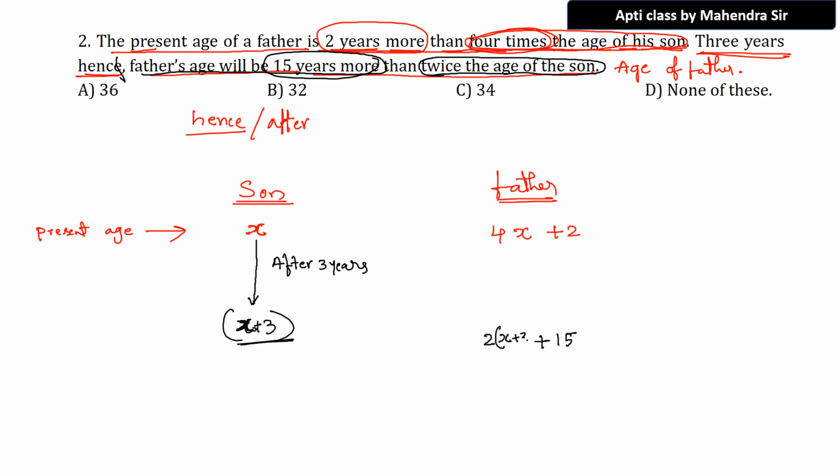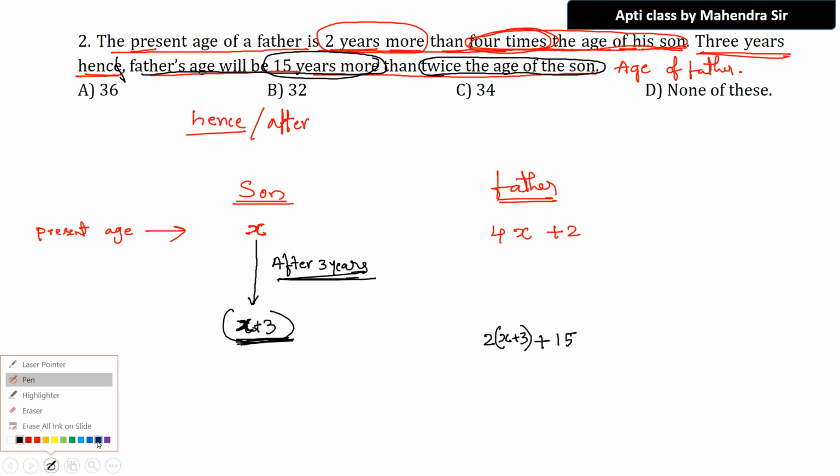Be very careful. x plus 3. Don't write x here. Understanding? We are talking about after 3 years. So 15 years more than 2 times the age of the son. The son's age is already x plus 3. Why, sir? Because we are talking about after 3 years. Okay, that is done. So observe, what is the logic? Observe the logic. This is the age of the father.